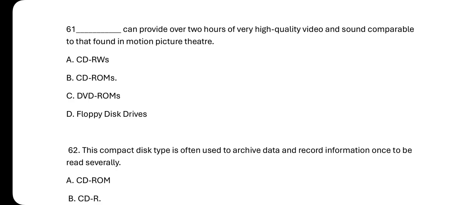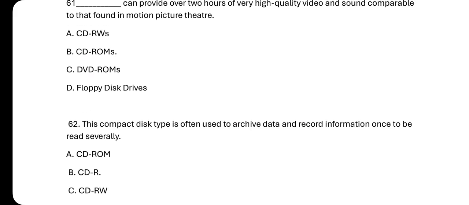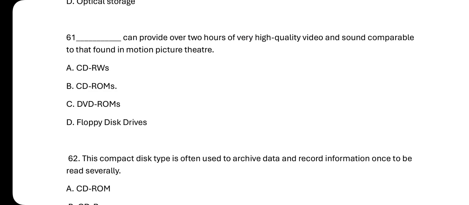Number 61. Dash can provide over 2 hours of very high quality video and sound comparable to what is found in the motion picture theater. So which of them are we talking about? We have A, CD-ROMs, we have DVD-ROMs, and then we have floppy disk. So this is DVD-ROMs. So DVD-ROMs can provide over 2 hours of very high quality video and sound comparable to that found in the motion picture theater.